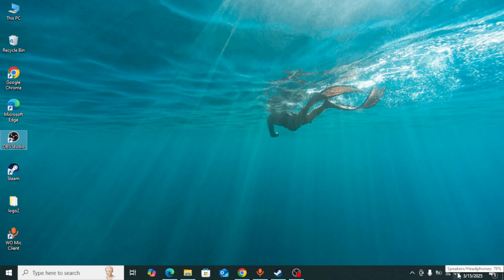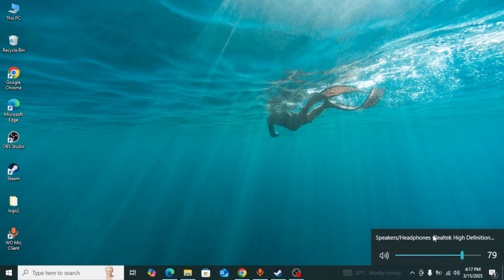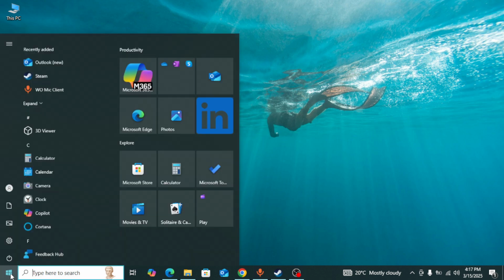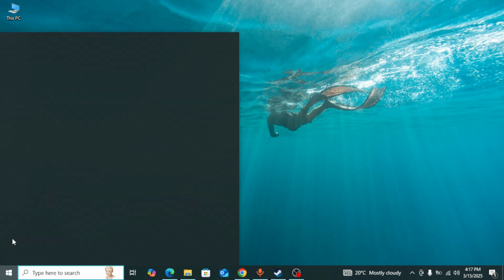in here you need to make sure that your current system is selected properly. From here you will be able to see this option. You can select a different option. So if you have not selected your device, then you need to make sure that it's selected in here. But if you are still facing the issue, then click on the Windows icon, go to Settings.